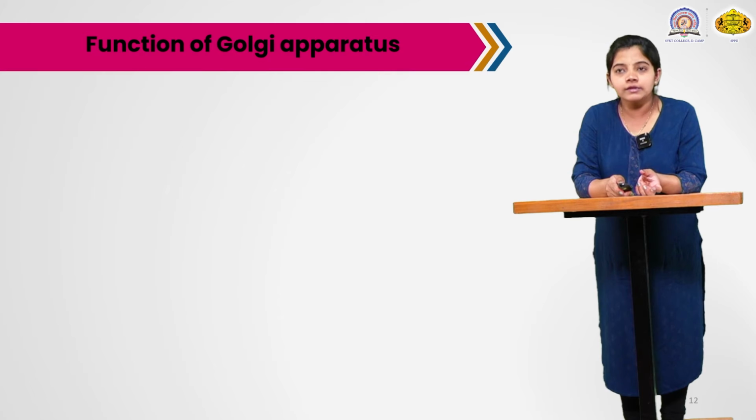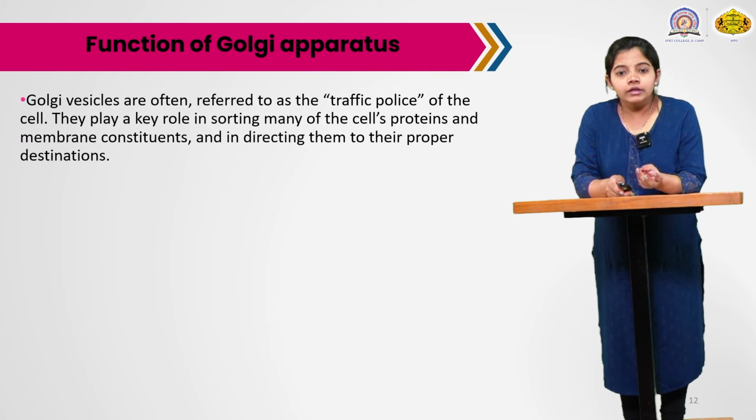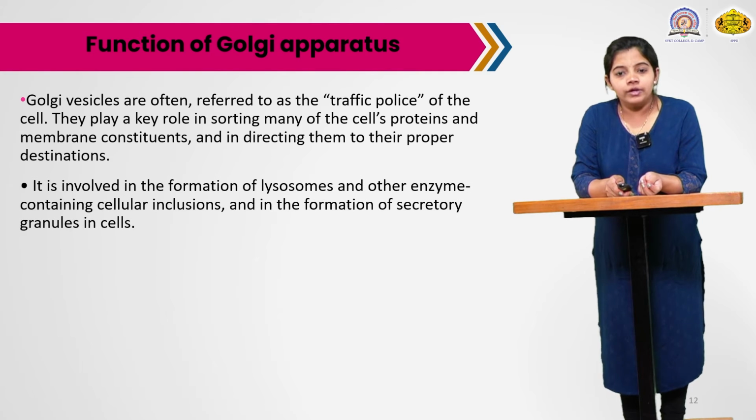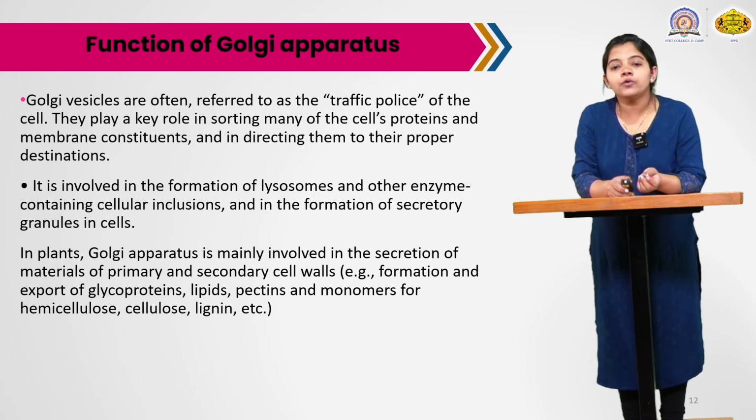So these are the main components of the Golgi body: cisternae, then tubules, and third, the vesicles, or vacuoles.